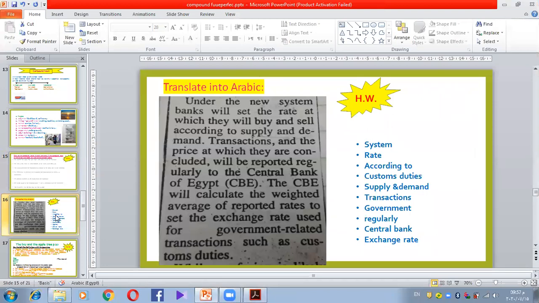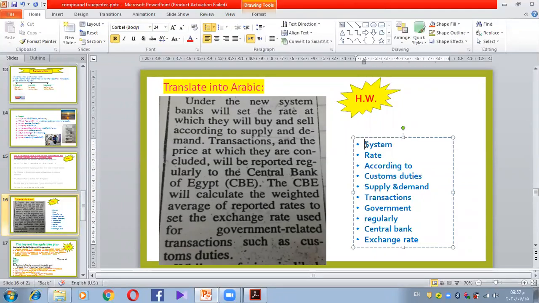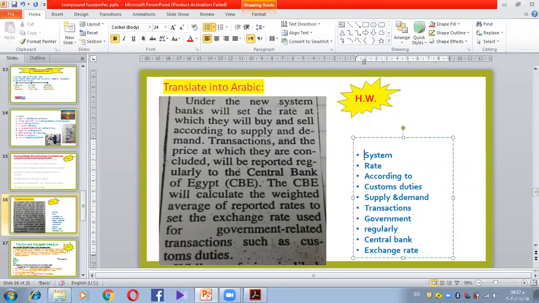For translation, I want you to try to translate this into Arabic, guys. It's just one translation into Arabic. There is no translation into English today. It's about pound floating. I don't know if you have heard this before or not.